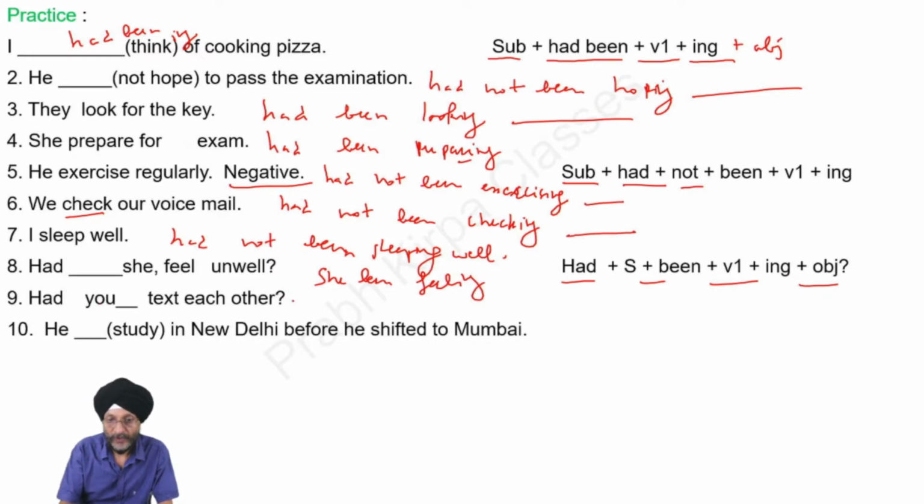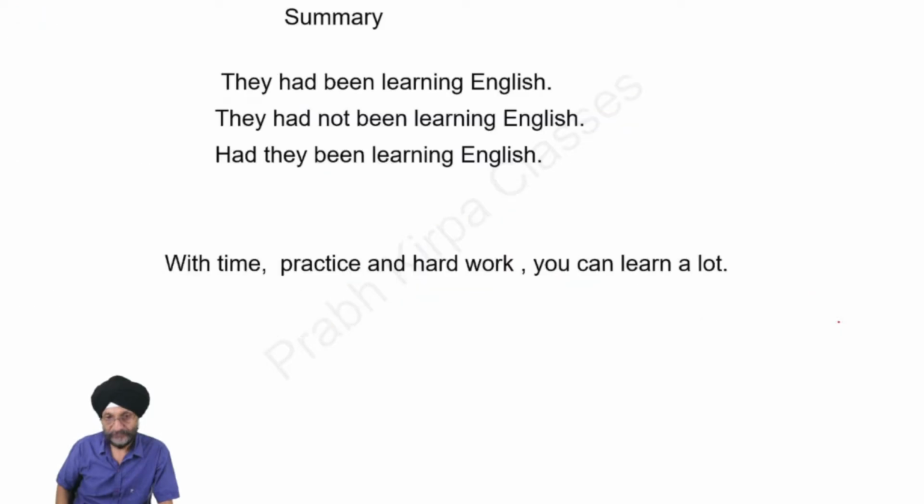Had you been texting each other? He followed by had been studying. He had been studying in New Delhi before he shifted to Mumbai.